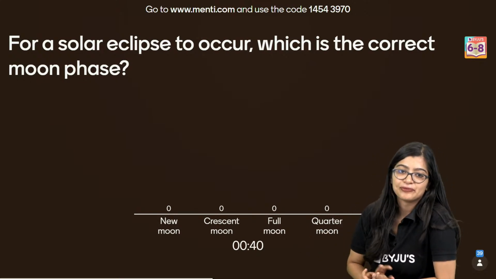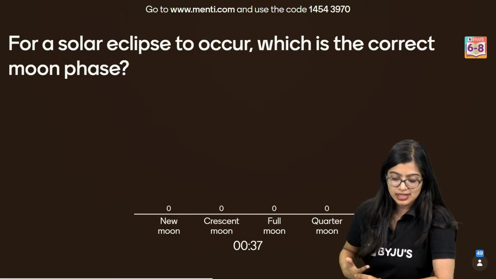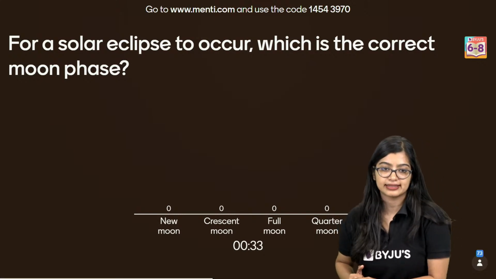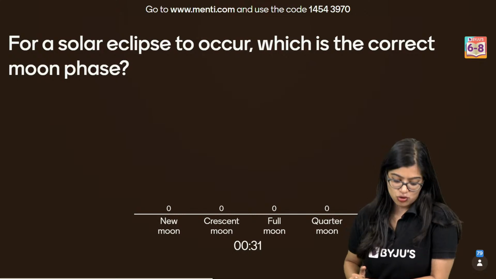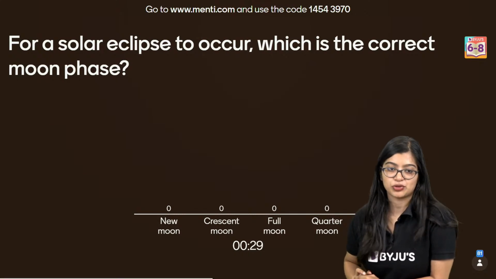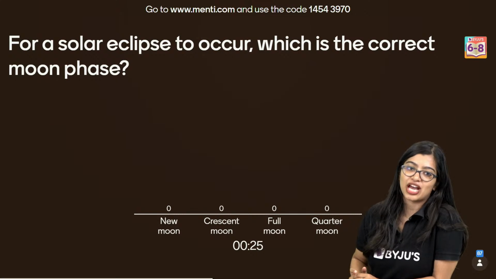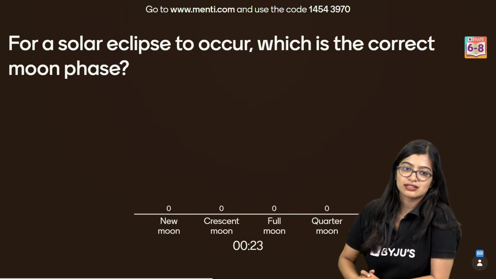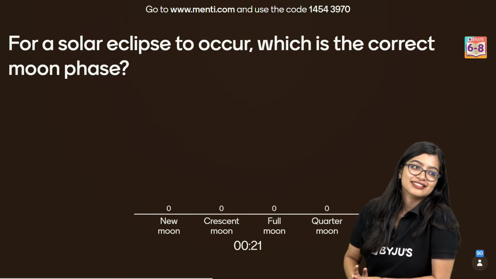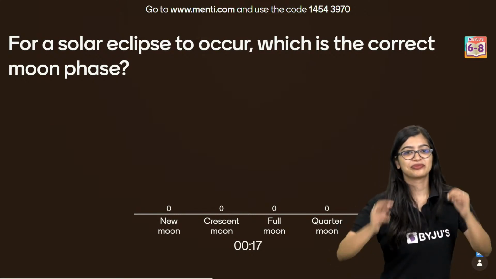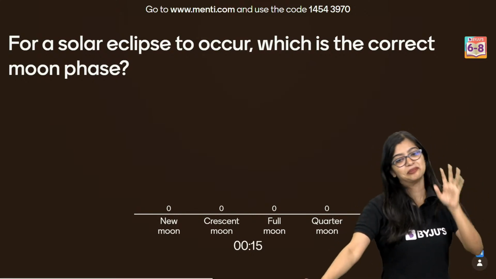Super, super easy. Yes, all right. This is question number 6, Shravanti. It is question number 6. New moon, full moon, crescent moon, quarter moon. Ranjit sir is marking the answers he's seeing in the chat. I think he is doing that. Very good, very good. This is also very simple.